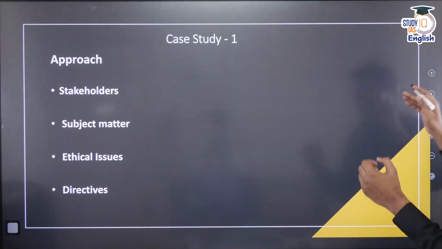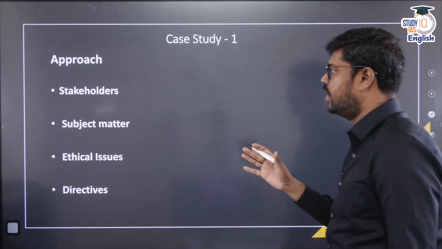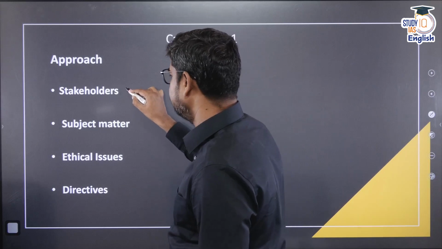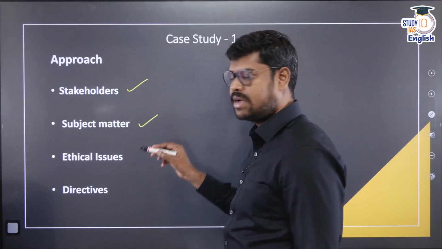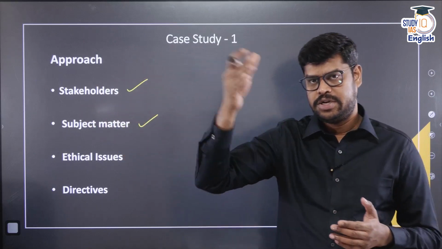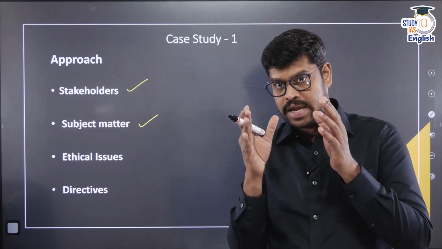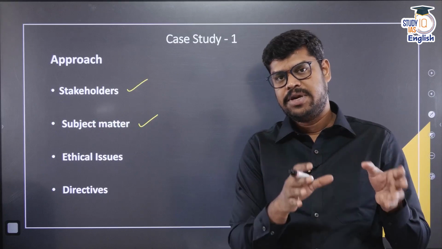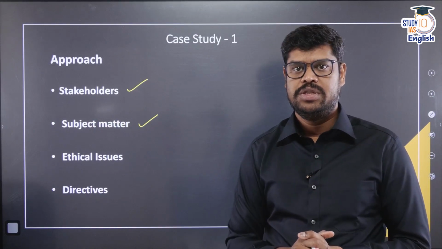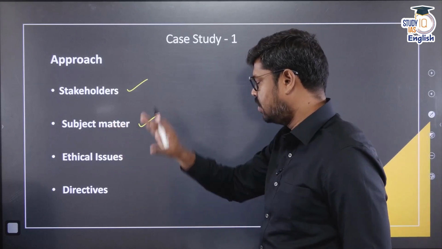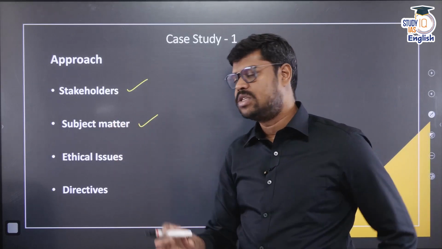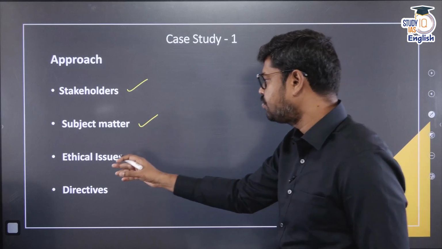So, what is the approach that I would suggest? Before you enter into this, first try to identify the stakeholders in this particular case, and then also the various subject matters that this particular case is related to. If not everything, because I understand that there is a time constraint when you solve this question in the examination, try to identify the major subject matters around which this case is revolving.